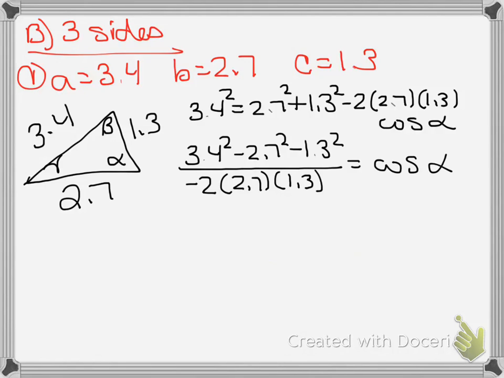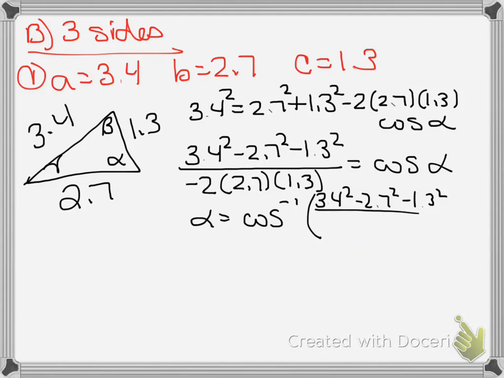So to solve for alpha, you'd have to do the inverse cosine. I don't know why I wrote squared. The inverse cosine of your big old parentheses here of 3.4 squared minus 2.7 squared minus 1.3 squared over negative 2 times 2.7 times 1.3.